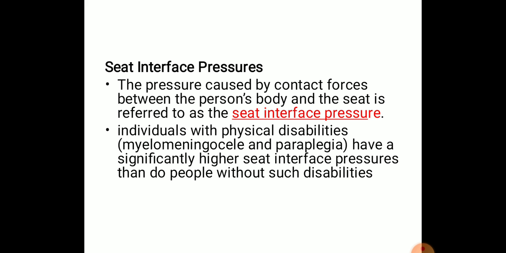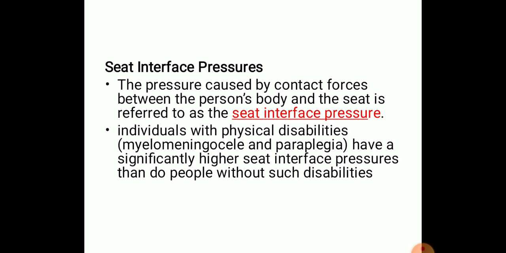In those cases, the normal position of the limbs is not possible, so there will be some alterations in the surface area. In patients with paraplegia or any spinal cord deformities, they have huge muscle wasting, and the area of contact between the person's body and the sitting surface is less. So in those conditions, there can be a high amount of seat interface pressure.